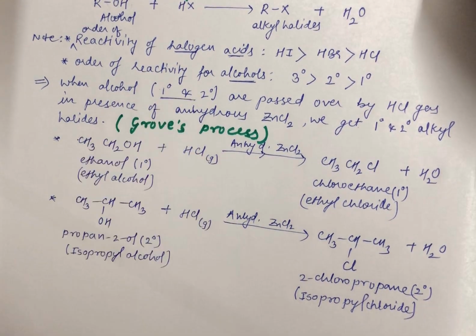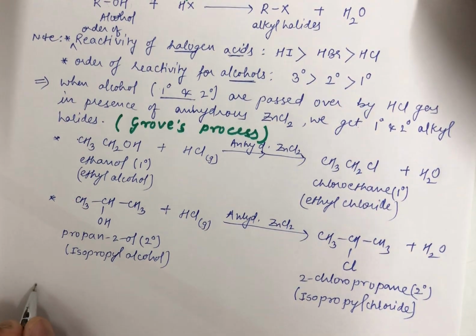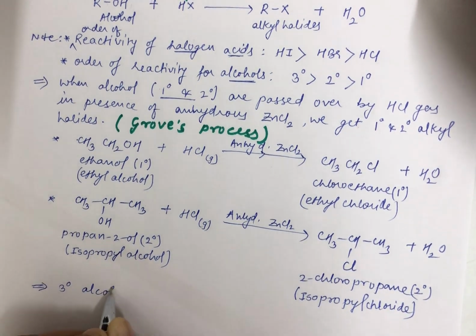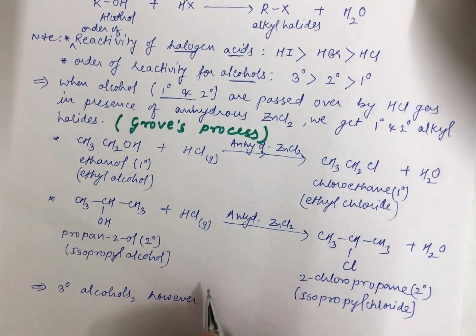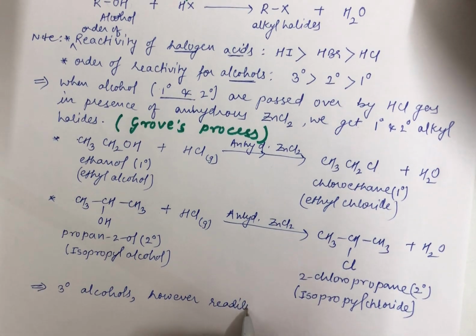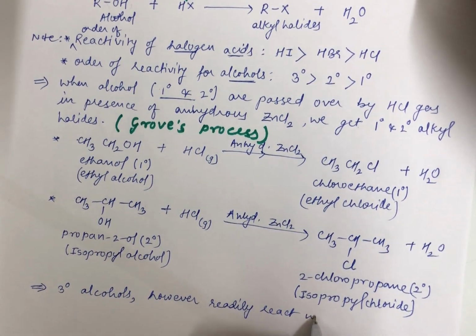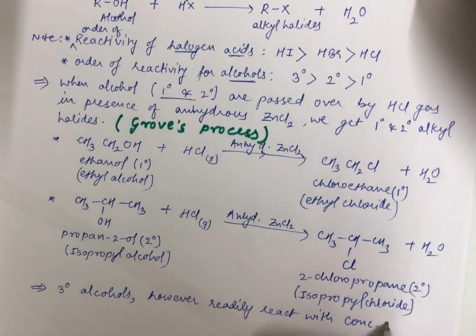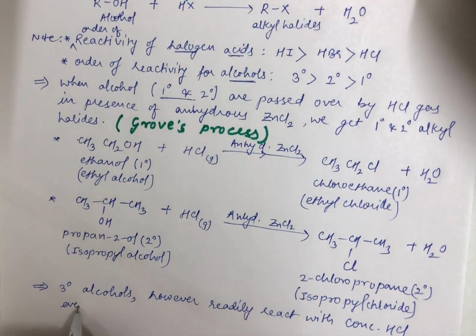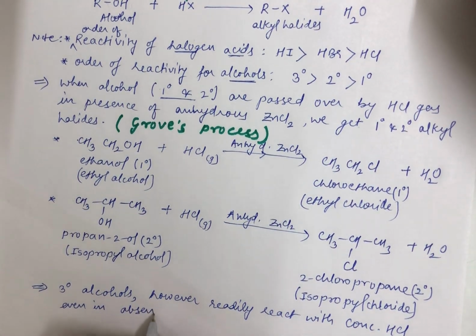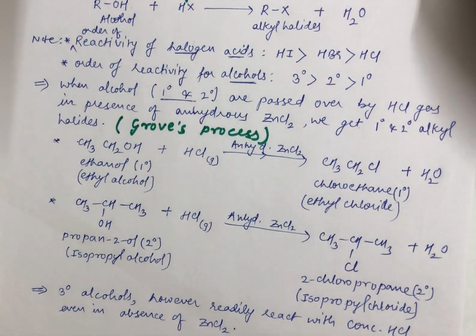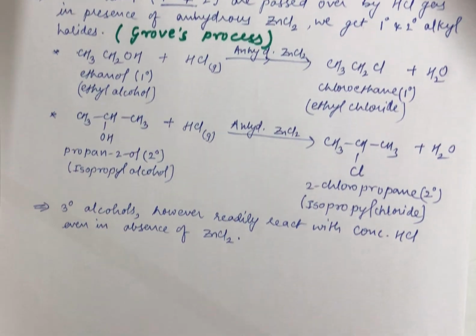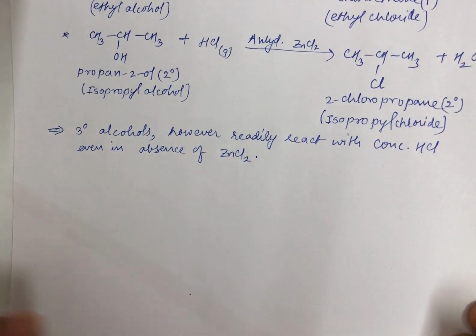Now students, this was the talk of primary and secondary. Now let me talk about your tertiary alcohols. However, you need to make a note of this: they are observed to react readily with concentrated HCl at room temperature, even in the absence of anhydrous ZnCl2. For primary and secondary we have taken anhydrous ZnCl2, but here you will see that tertiary alcohols react even in the absence of anhydrous ZnCl2.